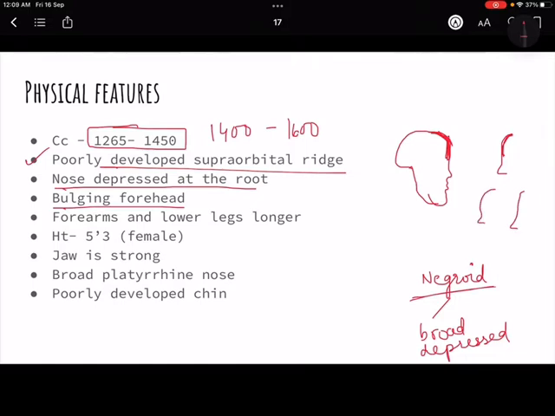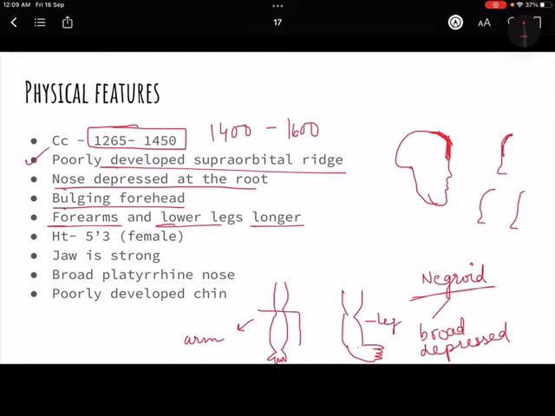So bulging forehead. Then forearms and lower legs longer. If I draw, just imagine this to be a hand, and just imagine this to be a thigh, which looks very bad. This is a leg and this is an arm. Just imagine that. Forearm means this part, the lower part of the arm, and lower leg, this part, is longer.